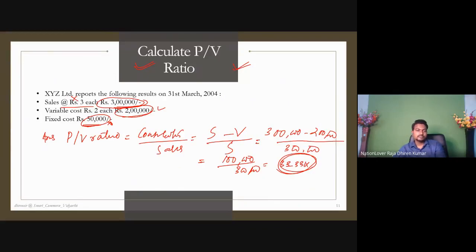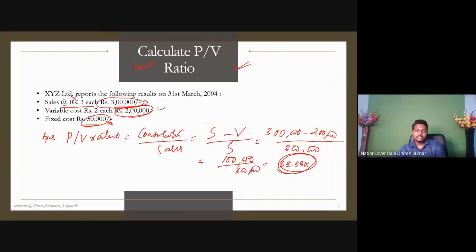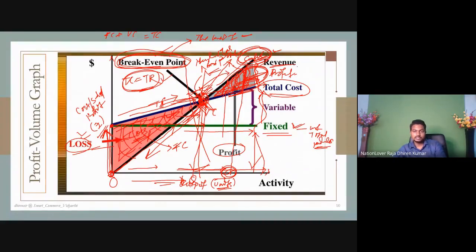Next week. Key factors or limiting factors. Understand the point I am stating. Sales mix decision. That means, what is sales mix? A, B, C: you have three types of departments or three types of products. Next to it, garments and shoes: two types of departments.